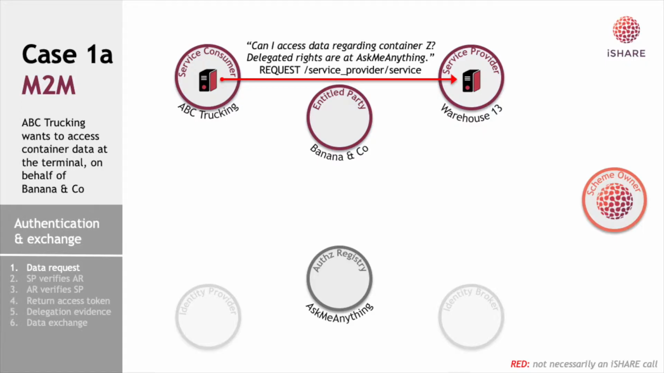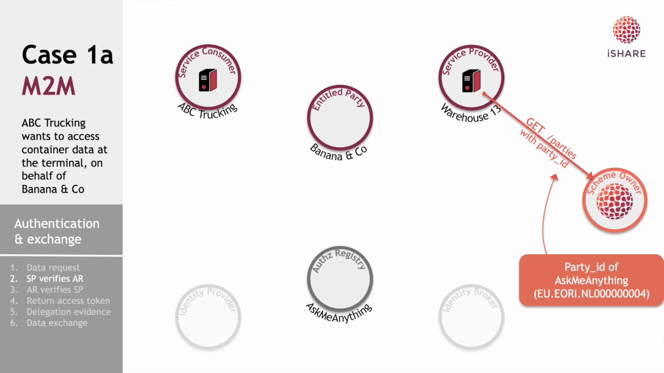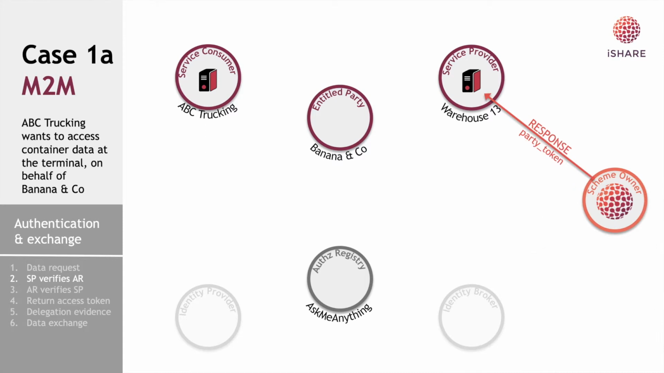Now ABC Trucking can use the access token to request a service at warehouse 13 with regards to container Z. It's actually asking if you can access the data regarding container Z, and it tells warehouse 13 that the delegation rights are stored at AskMeAnything. Warehouse 13 will have to check if the AskMeAnything registry is a valid iSHARE party. So it again gets an access token from the scheme owner and uses this to check the information, but now on the AskMeAnything authorization registry. The scheme owner will return that AskMeAnything is a valid iSHARE party and also that it's a valid authorization registry in the iSHARE network, which is a certified role.